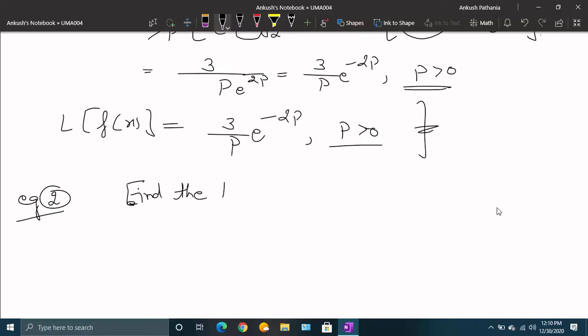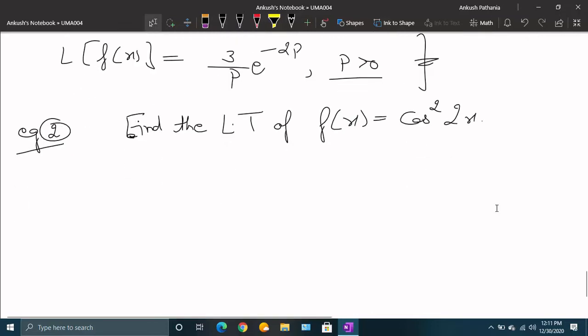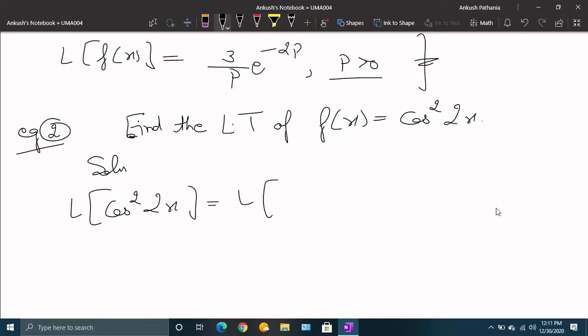Now let us find the Laplace transform of the function f(x) equals cos square 2x. This is the Laplace transform of cos square 2x that we have to find. Since we do not have any formula for cos square x, but we have a formula for cos x, we convert it into the form of cos, and that is (1 plus cos 4x) by 2.